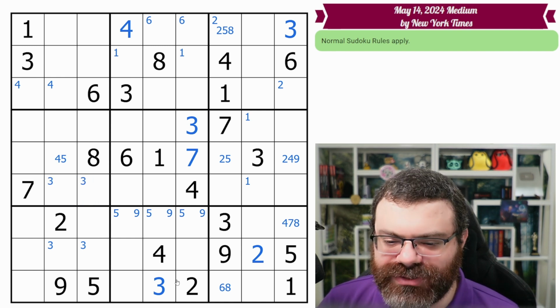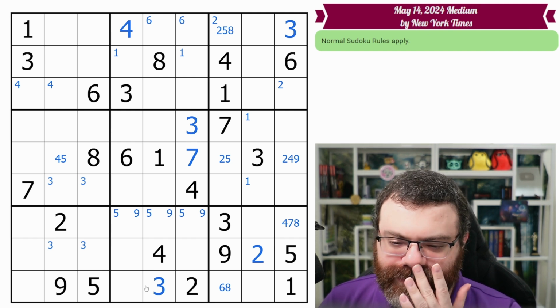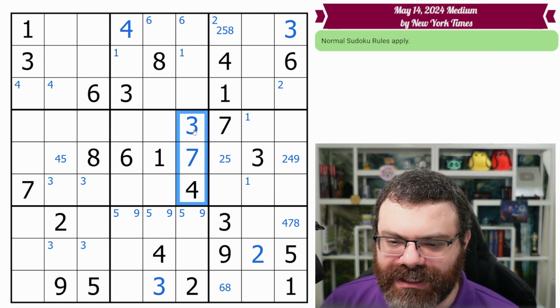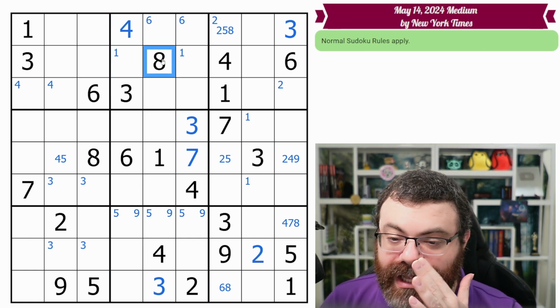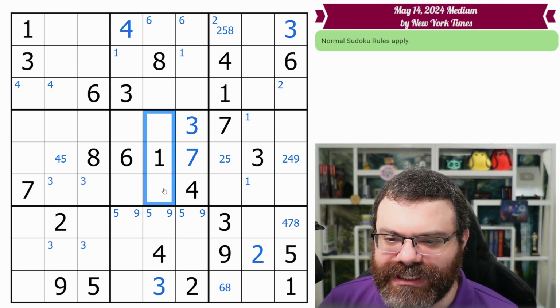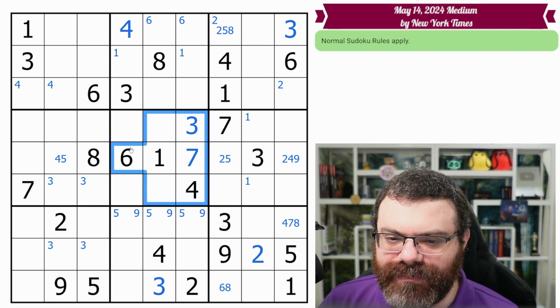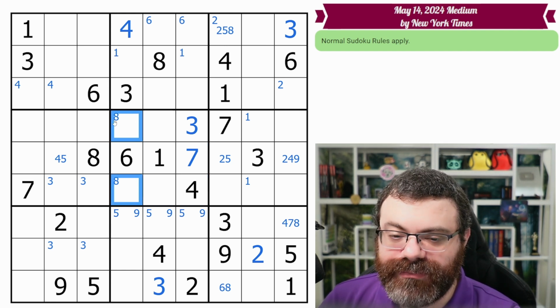All right, so now let's backtrack. Did we fill up any box rows or box columns? We didn't fill up this box row. We did fill up this box column. So let's look here for anything that might be helpful. 3 and 4 are already placed, but 8 is not. So what's this 8 doing? It's taking 8 out of these 3 cells, and these 3 cells happen to not be 8. So where does the 8 go in the box? Well, it only goes in one of these 2 cells. We can corner mark that, and that also points.